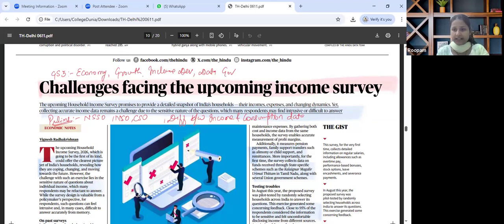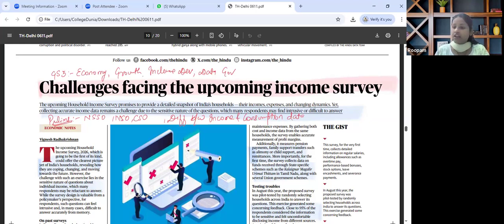The key theme that has been discussed in this particular article talks about India is planning its first comprehensive income survey. Earlier to this, we have seen a lot of surveys, periodic labor force survey, household survey with regard to expenditure, but this would be one such survey which would include first comprehensive income survey that integrates both income and expenditure data, which is very much crucial for policy calibration.